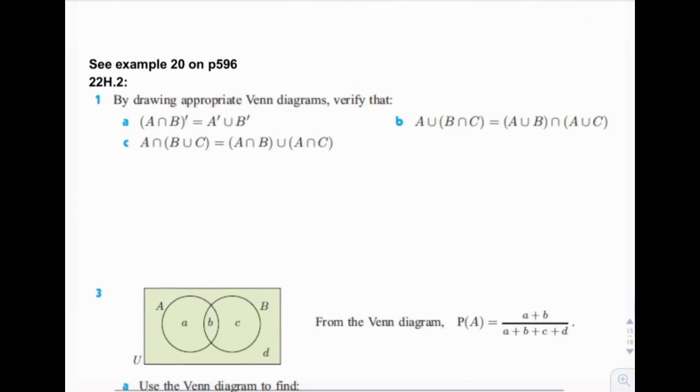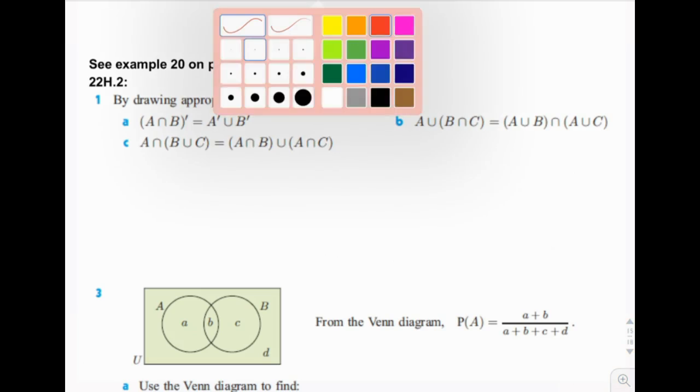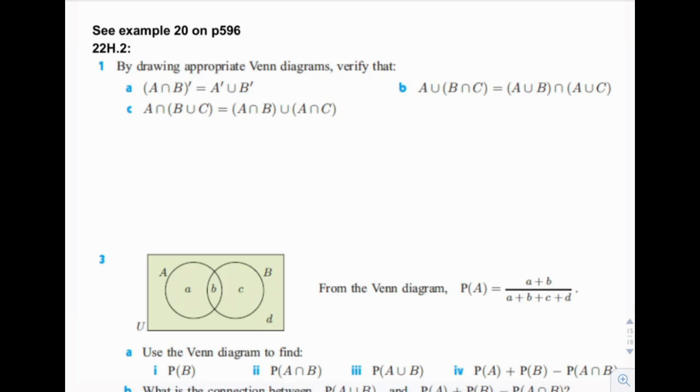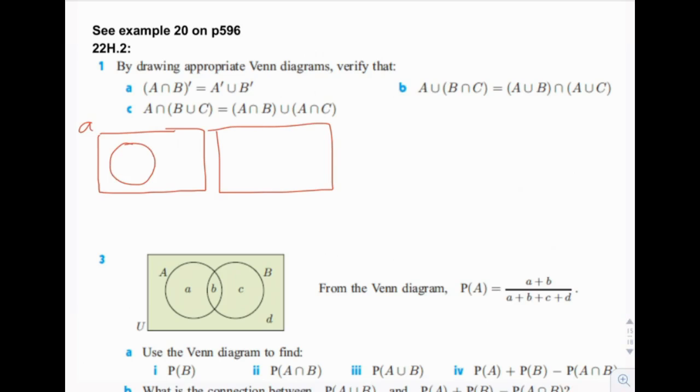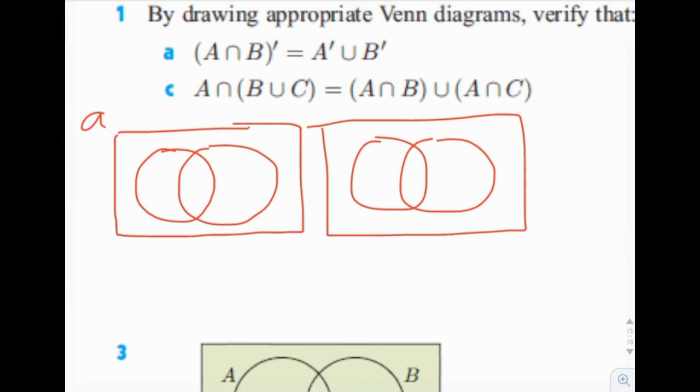Moving on. So, 22H2. By drawing appropriate Venn diagrams, verify that A intersect B complement is equal to A complement. Okay. It's kind of hard to, it's easier to do than to say, isn't it? So here's the A section, and I'm going to have an A and a B in each one. And since I have a little bit of experience now, I think I'm going to use shading. So remember, A is the left one and B is the right one. I don't want to put the label in here. It just makes it more complicated.